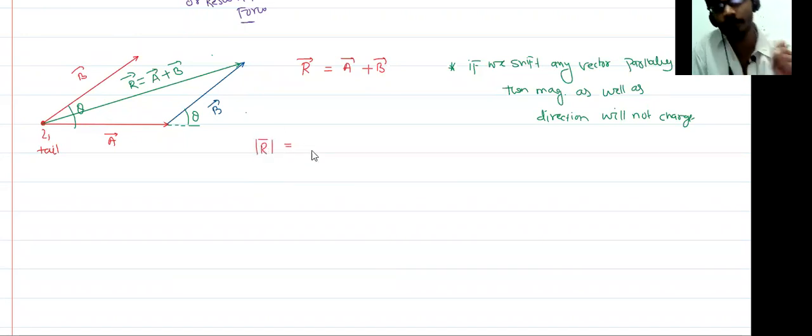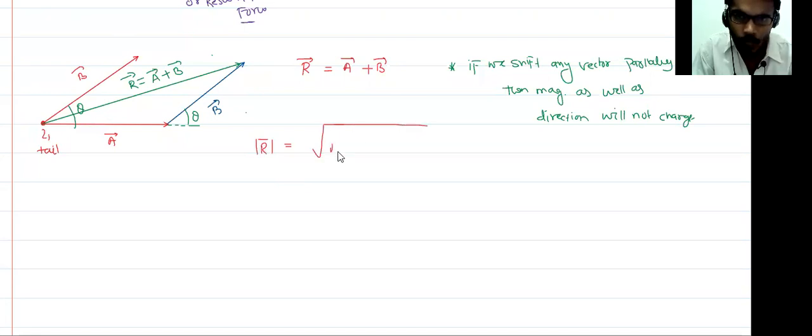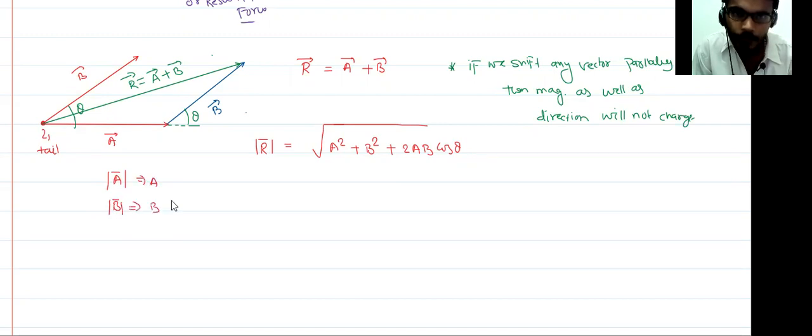I'm just writing directly here because that does not require any derivation. So that is equal to |A vector|² plus |B vector|² plus 2AB cos theta. If I say that this is the magnitude of A vector, I represent it by this, and in the same manner, this by this. So the resultant of these two vectors, if we add these two vectors, we get this vector.